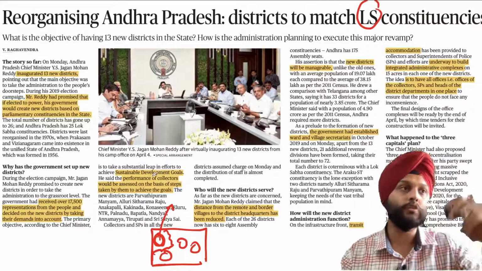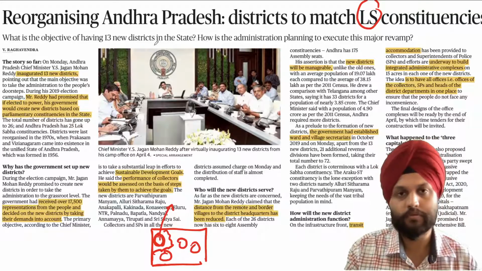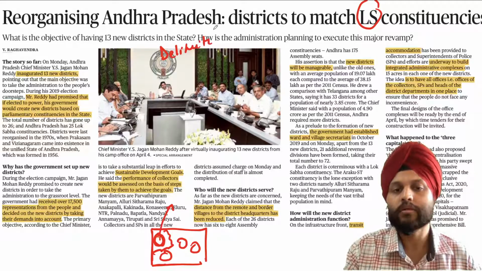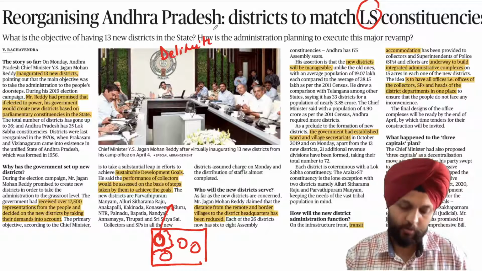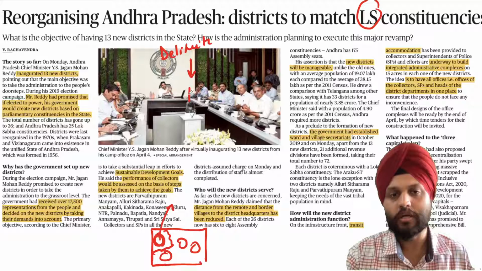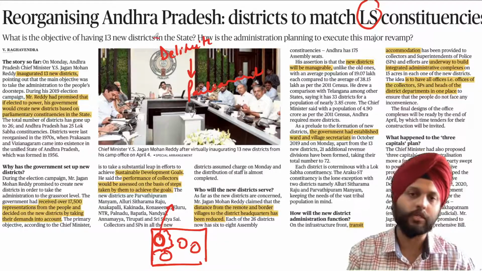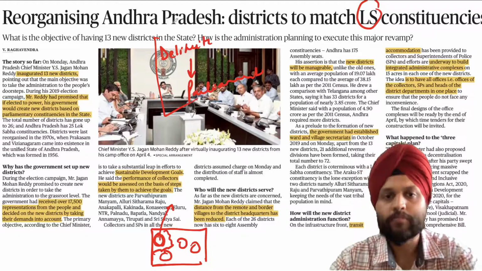This could be one reason: districts are already there, and from time to time the Delimitation Commission changes the constituencies. So that could be a reason why they do not tally. From time to time they have the authority to change this, and this is done by an act of Parliament, and the recommendations of the Delimitation Commission cannot be changed. They have to be abided by. It's binding.